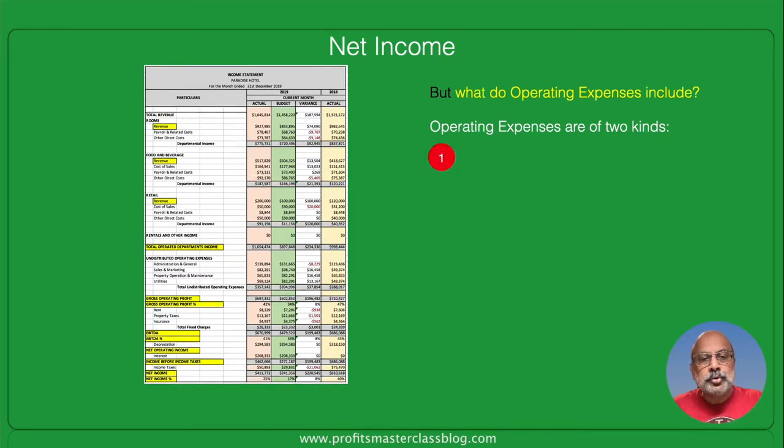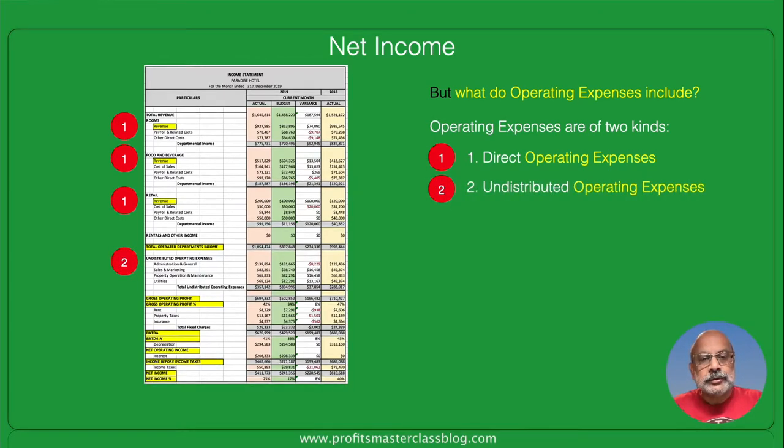Operating expenses are of two kinds. One, direct operating expenses, number one, which is being pointed out right now. And number two, undistributed operating expenses, also being pointed out right now. Let's take a look at each one of these.